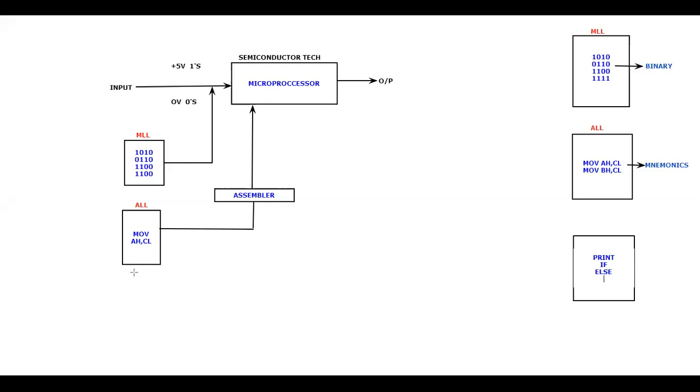So immediately, by seeing this print, this if, this else, are you understanding the meaning of it? 1001 means nothing, you have understood. MOV AH, CL, that MOV, you have understood nothing. But by seeing this, immediately you are understanding the meanings and feelings. Such types of languages we are going to call high level language. What is high level language? If you can directly understand the meaning as well as the feeling of those particular words, then we are going to call such a language a high level language.